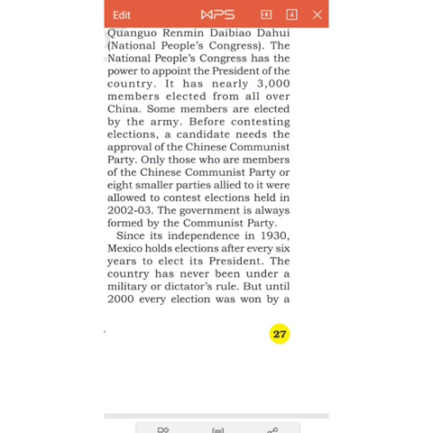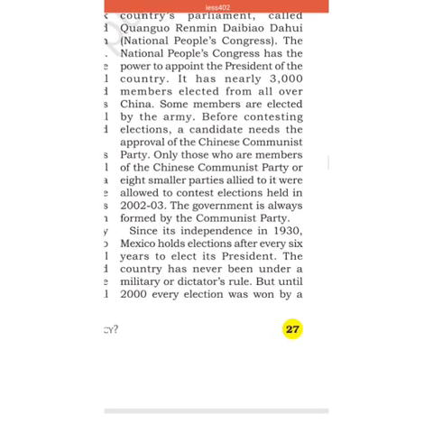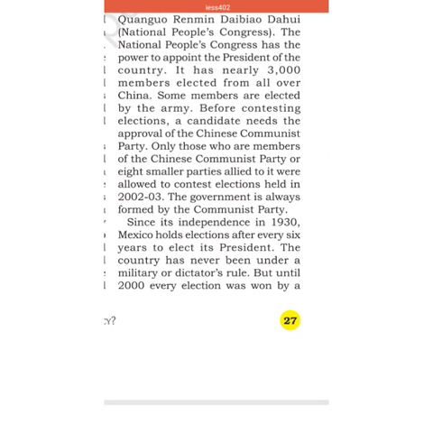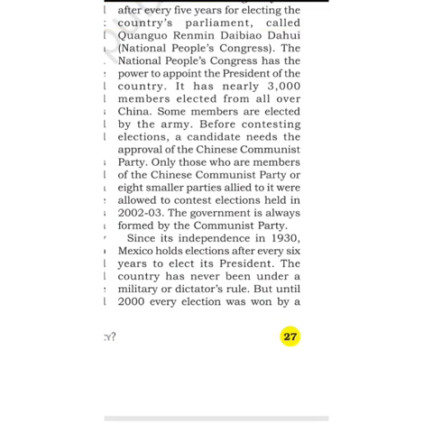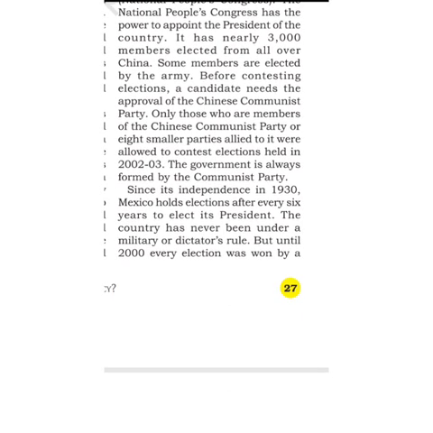Then the government is always formed by the Communist Party. In China, the government has been formed by the Chinese Communist Party since its independence. Independence was in 1930.